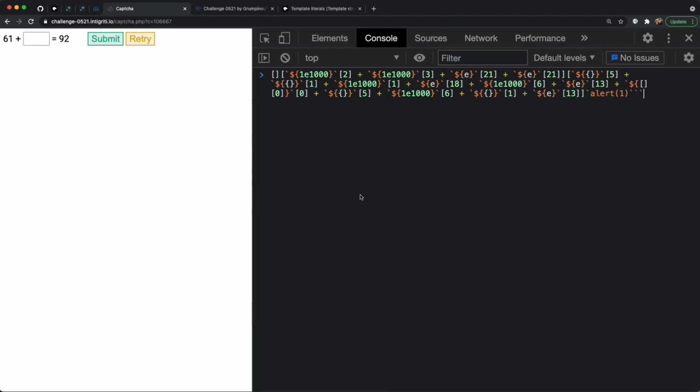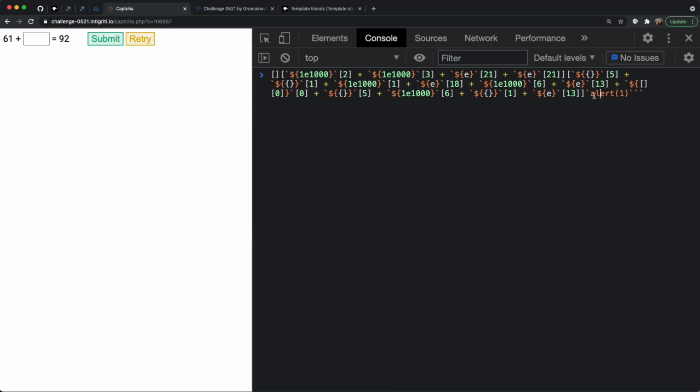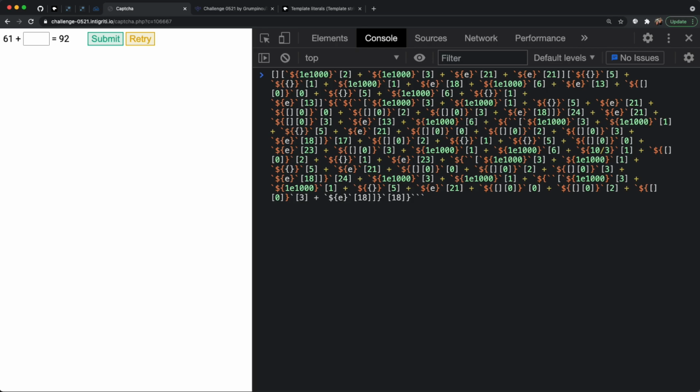Now, don't forget, we are actually quite far along. The only thing we are even trying to do here is replace this alert1. And we already know that we can replace that with alert document.domain with what we've got here. So if we take that and we literally replace our alert1 in here, we've got to put it inside of the template literals because we need this executed in a JavaScript context. Otherwise, it's just a big string. And we will paste that entire thing and we will hit go.